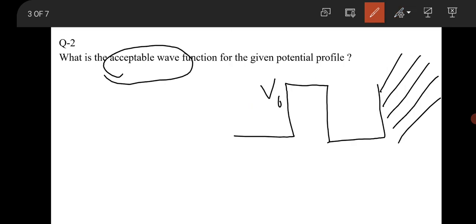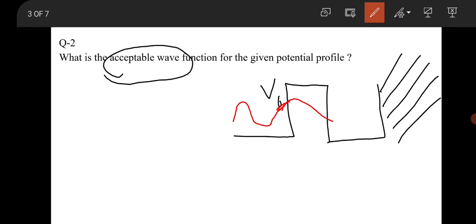First of all, as you know, for the region outside the barrier the solution is oscillatory. As the particle starts tunneling into the barrier, the wave function will be of a decaying nature. Continuity is there, so it's not a discontinuous wave function; it is a continuous wave function.